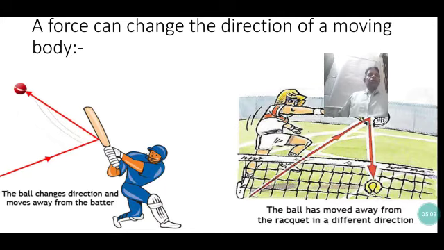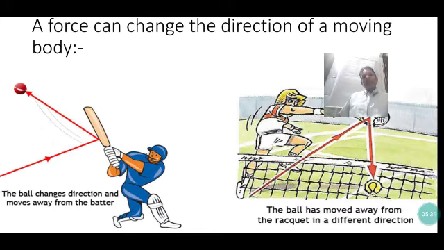Here, the badminton racket applies a force on the shuttle, and the direction of the shuttle is changed by the force applied by the player with the help of the racket. That shows the force can change the direction of a moving body. Now these are the effects of force.